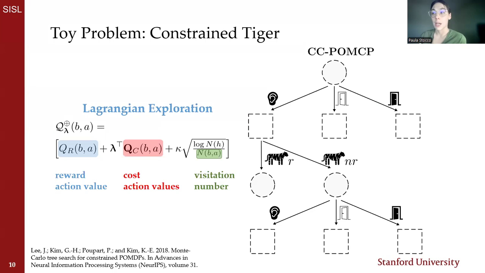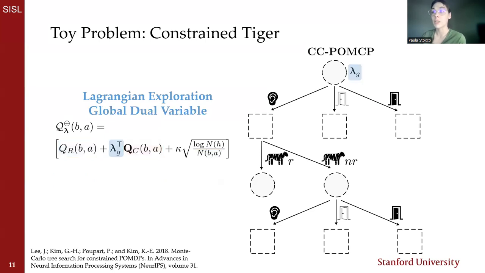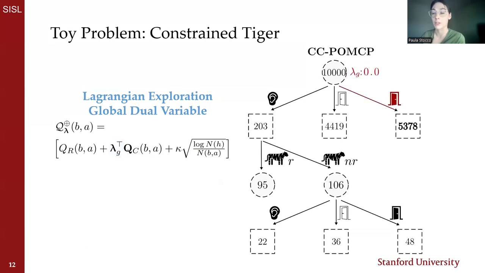During search, we update action values, visitation numbers, and the dual variable. While we explore, we use the scalarized action value to make search decisions, and then after the tree is built, to make action decisions. CC-POMCP has a single dual variable used throughout the tree, meaning the scalarized action value at a given node used to make the decisions during simulation balances this equation with the same dual variable value, regardless of the remaining cost budget in that branch or possible future actions.